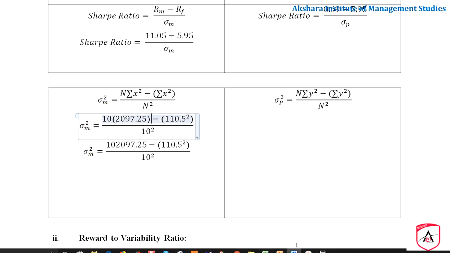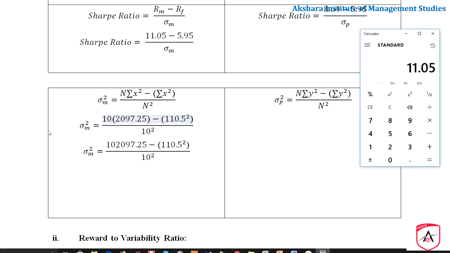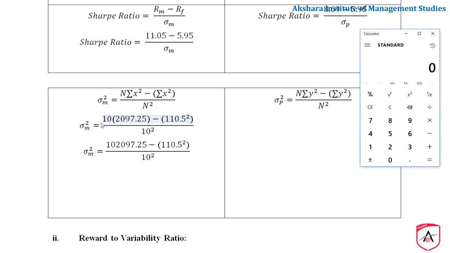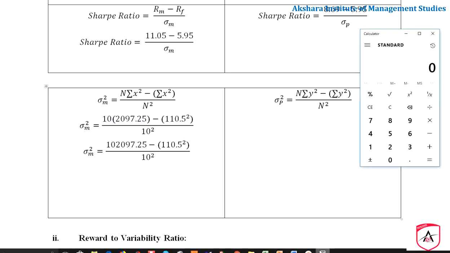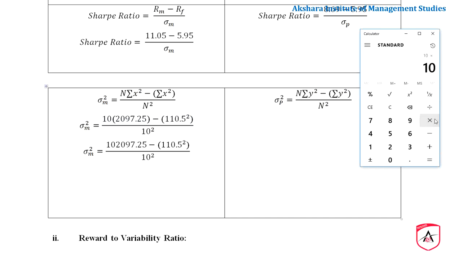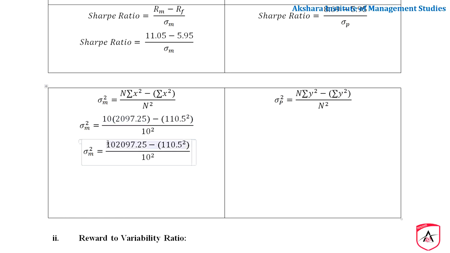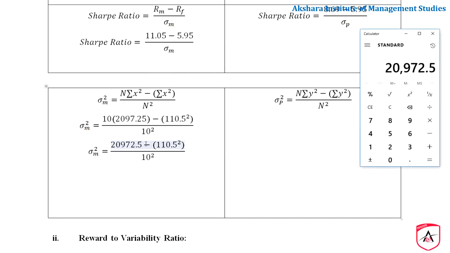Now we shall move further. This 10 into 2097.25, 10 into 2097.25 equals 20,972.5, right?